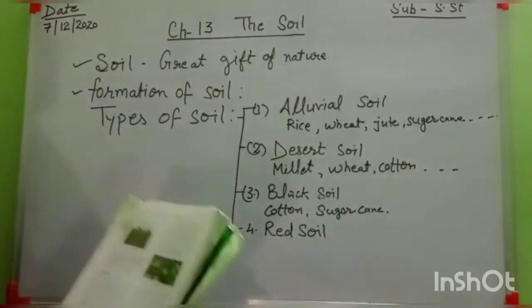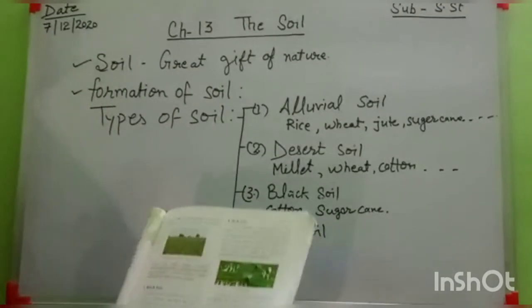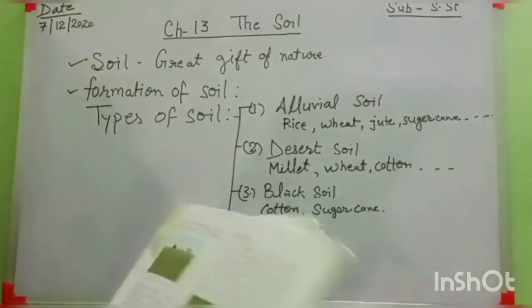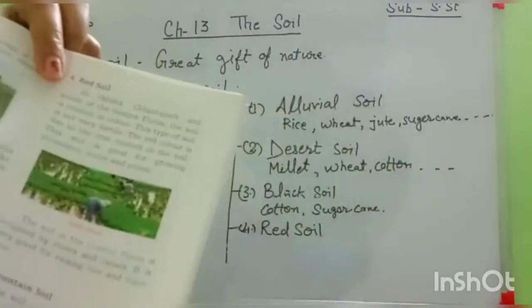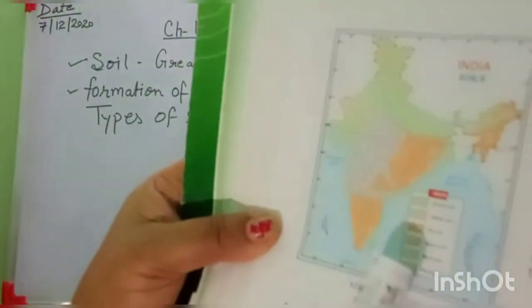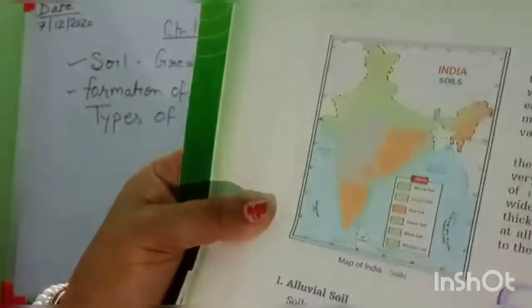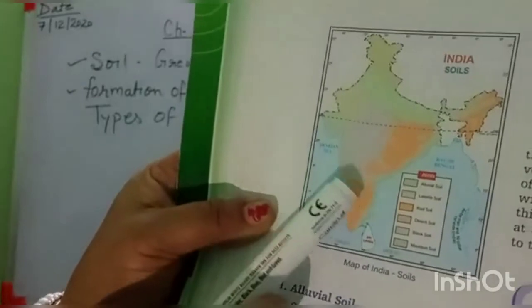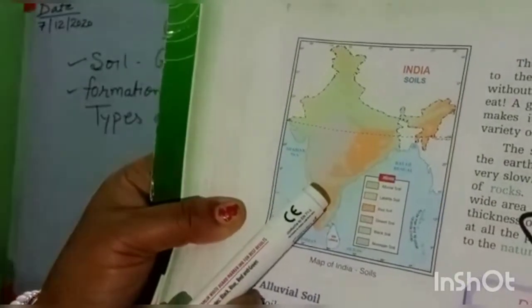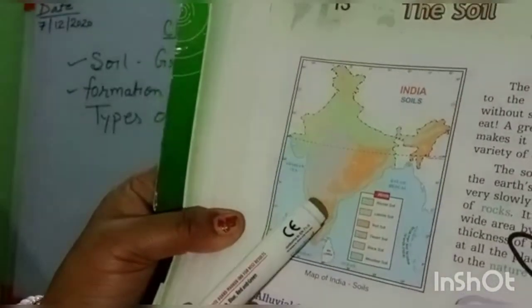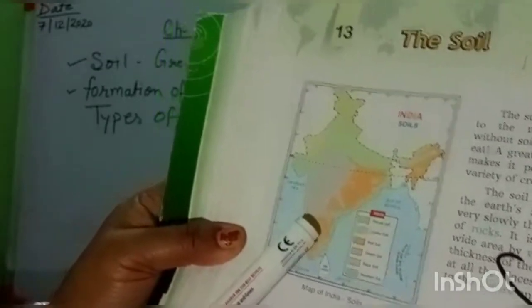Red soil, its soil color is red. This soil is found now in our country, like Odisha, Chhattisgarh. And in your book, look at everyone here. This is red color soil. And this reddish part, look at here. These states contain red color soil. Okay, this soil is not very fertile for many crops.